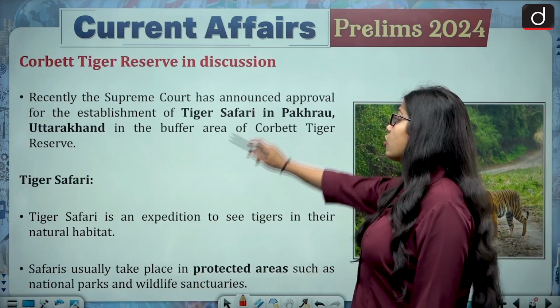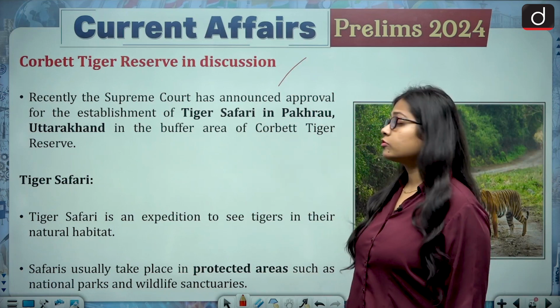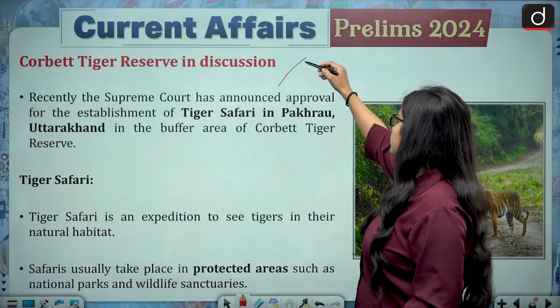Next comes the Corbett Tiger Reserve. The Corbett Tiger Reserve, Uttarakhand.